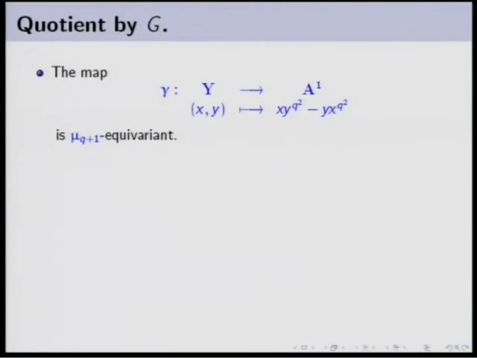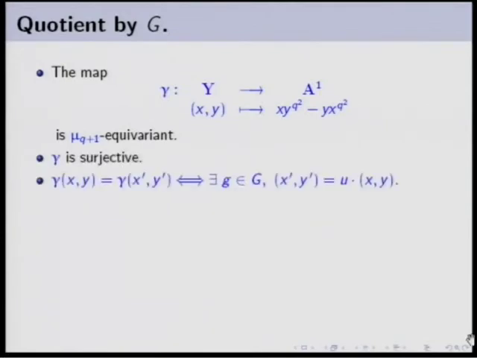So it's also mu q plus 1 invariant. In fact, it's quite tricky to prove that it is surjective and that the image of two points are the same if and only if the two points are in the same G orbit. That's a tricky exercise. So this gives you again the same diagram, a morphism to A1 that factorizes through the quotient. This is a bijection, and in fact it is an isomorphism.